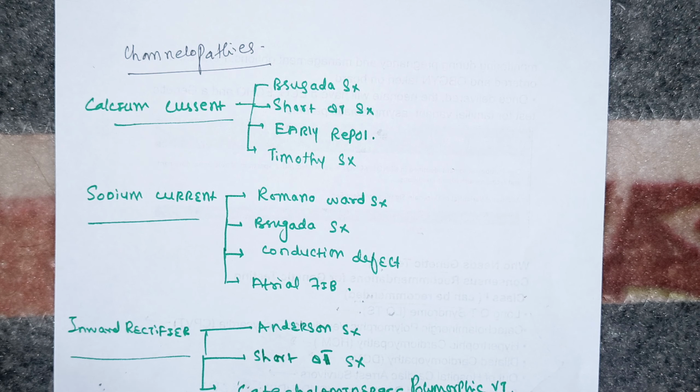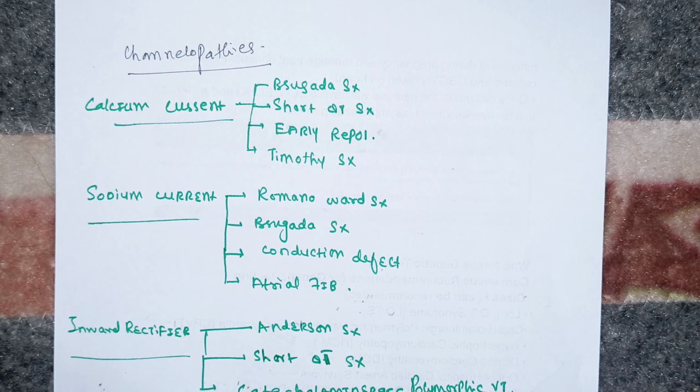This is the list of the genes: list number 1, list number 2, and list number 3. These are the genes with the definitive evidence, these are the genes with the strong or moderate evidence, and these are the genes with the limited or the disputed evidence. That means these are the genes that have definitive evidence that if one of these genes gets mutated, you will come up with the long QT syndrome, okay.